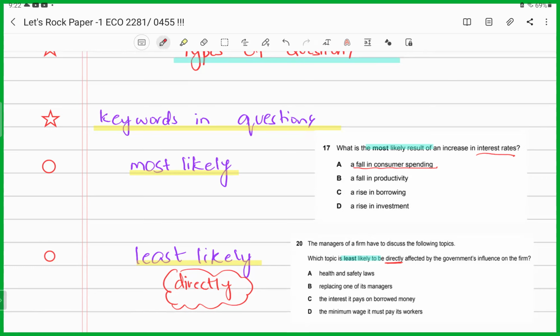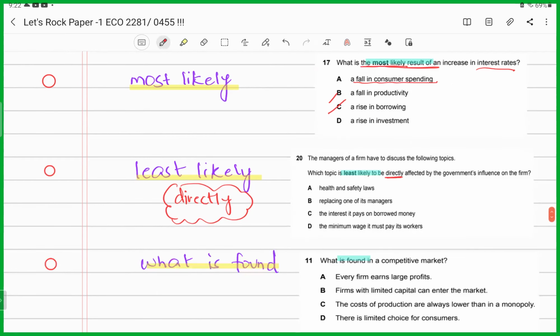It cannot be a rise in borrowing because interest rate is rising. So borrowing will be discouraged. Similarly, a fall in productivity has nothing to do with interest rates in this scenario. A rise in investment, a foreign direct investment would be coming in, but then the most likely direct impact would be a fall in consumer spending because the consumer saving would be encouraged, right? Again, now they're saying in this scenario, they're saying least likely.